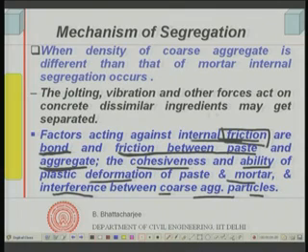Therefore, all this can resist. Internal segregation can be resisted by cohesiveness of the mix. If the mix is cohesive, and you can see this all points out, if you have a good workable mix which can deform easily, it would give you proper resistance against segregation. So, that is the mechanism of segregation, and that is how we can see what opposes segregation.